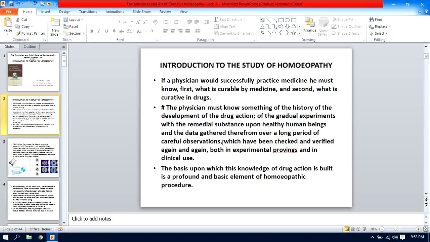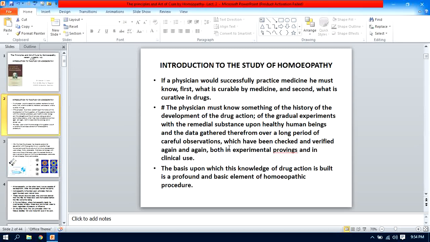Yes, by maintaining the day book and verifying these symptoms from time to time, the master prover collects all information from the experiment of drug proving, which is checked and verified again and again. There is not only a single proving, but this same experiment with the same drug, with the same prover, is repeated at various times, both in experimental proving and in clinical use.